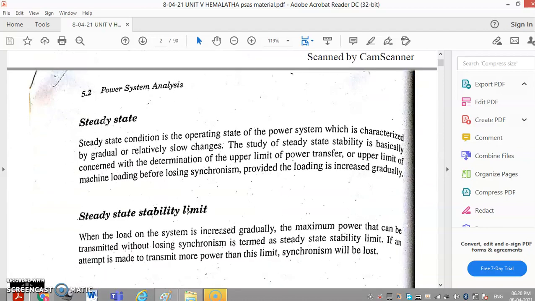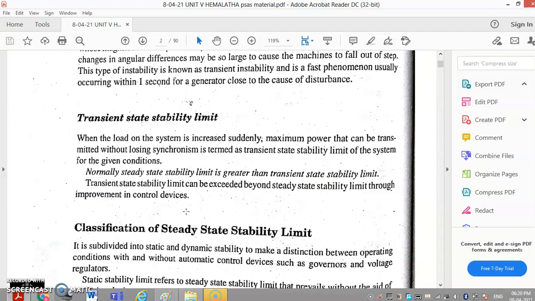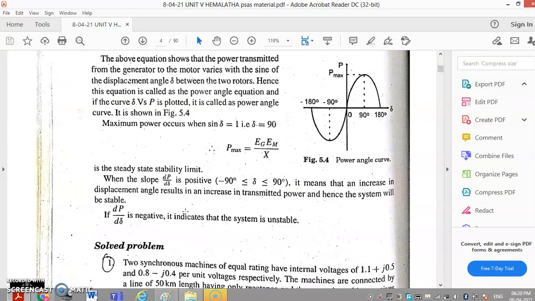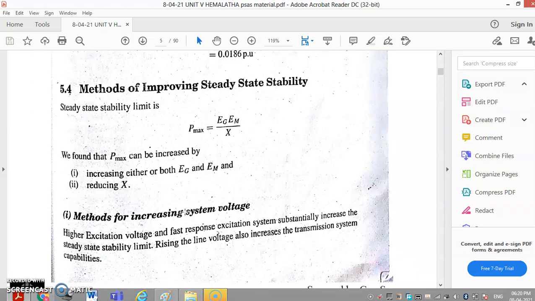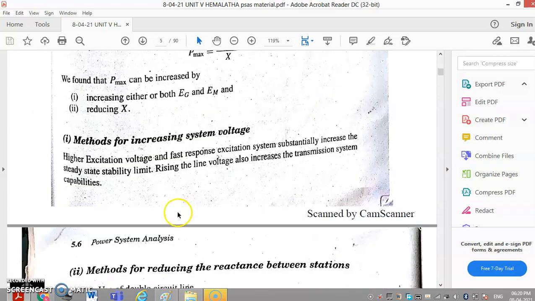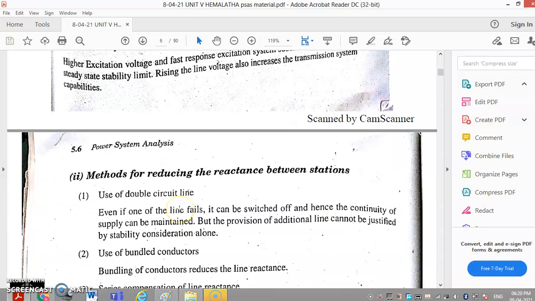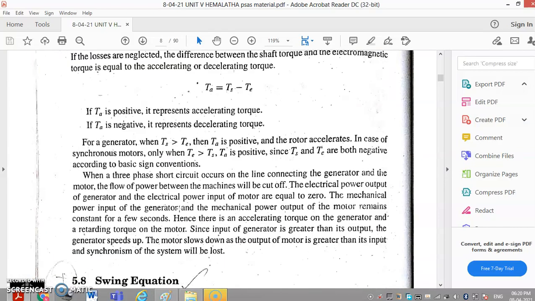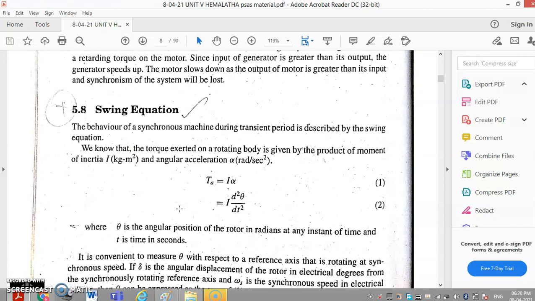In today's class, we will discuss the swing equation. This is one of the methods of improving the stability. So what is meant by the swing equation? The behavior of a synchronous machine during the transient period is described by the swing equation. So how the machine will behave if any fault or disturbance occurs, that is the transient period.